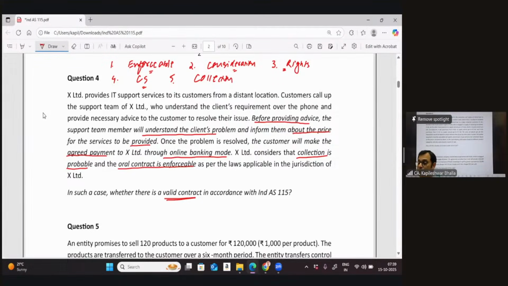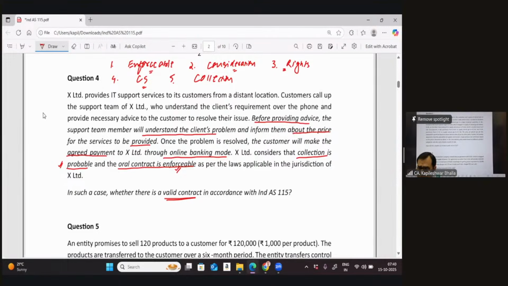Most important, I would say, the collection is supposed to be probable in nature. Because unless the collection is probable, it cannot be construed as a valid contract. That's rightly said. And I think we can see that the contract is enforceable, the collection is probable, everything is there.